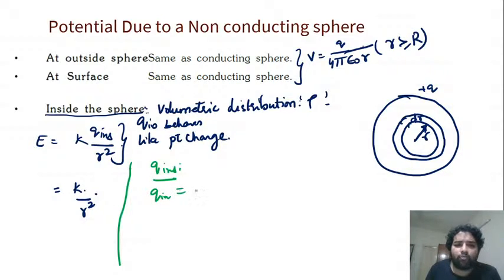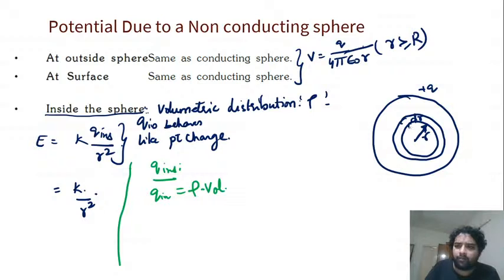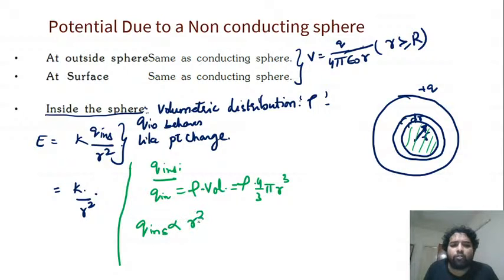The charge inside is nothing but density into volume. Whatever volume is inside, that entire volume will give the charge inside. So we can directly say this is nothing but rho into 4 by 3 pi r cube, whatever r is there. Q inside will be rho into 4 by 3 pi r cube. So directly we can write q inside is proportional to r cube.